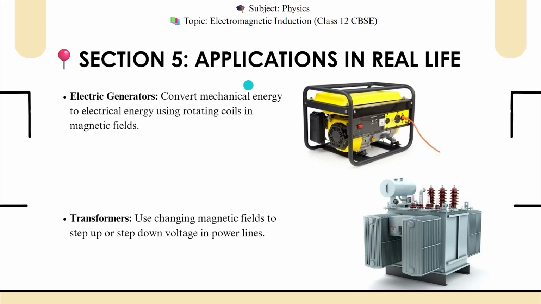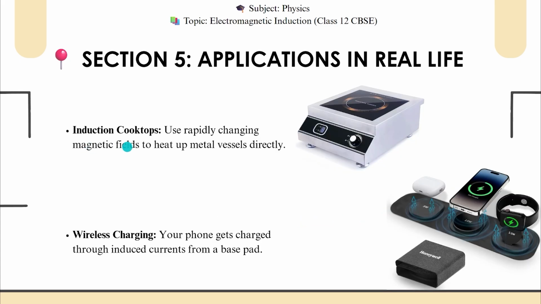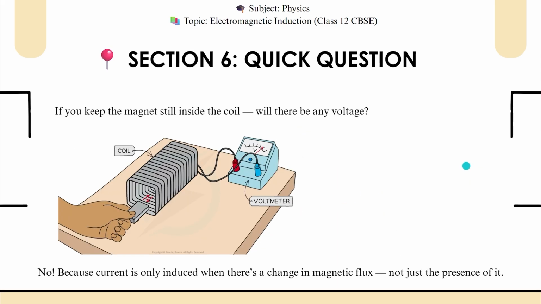Now coming to the applications in real life. So we have the electric generator. In a power plant, an electric generator is used. There is a magnetic field and inside the magnetic field, there is a coil which moves. And in the transformer also, the electromagnetic induction principle is used. Also, there is the induction cooktop and wireless charging for mobiles. There is also induction.